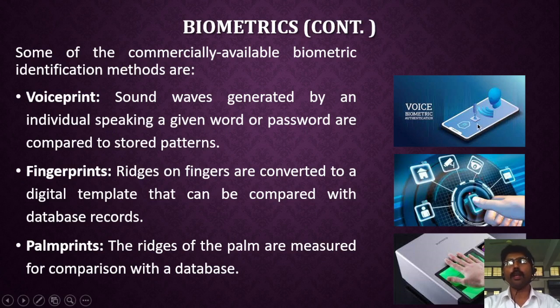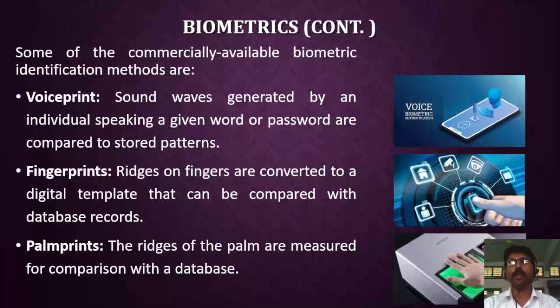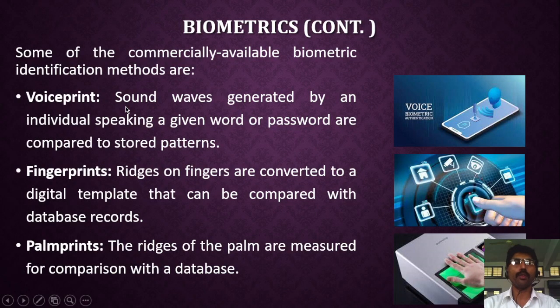For example, if I want to open the lock of this phone, I have to use some words like open lock. It will generate some sound waves, and the sound waves will be matched with what is already stored in this mobile. If the sound is generated by me, then this lock is opened. This is called voice print, which depends on the sound waves.